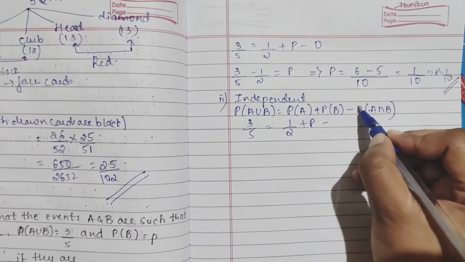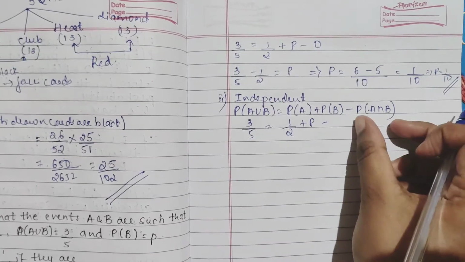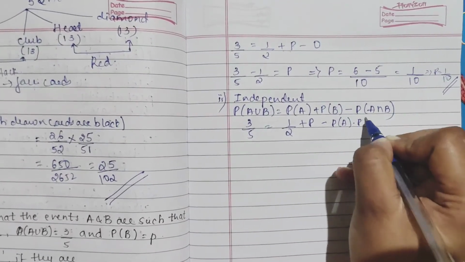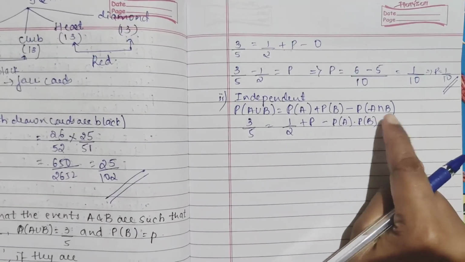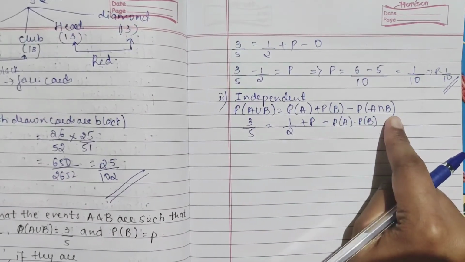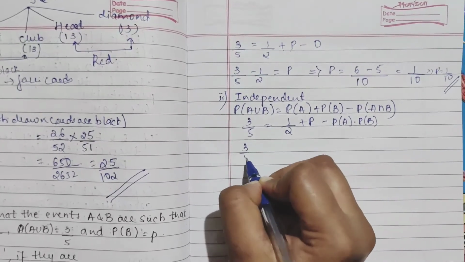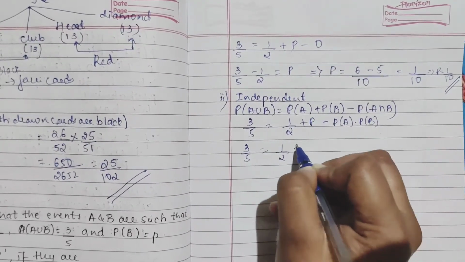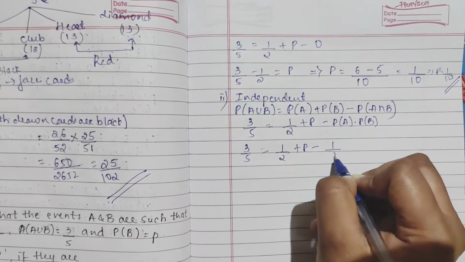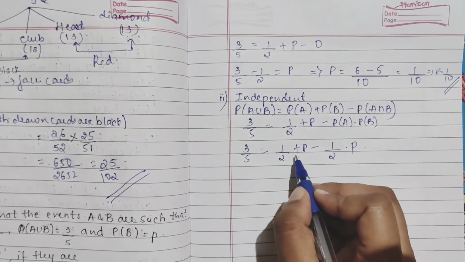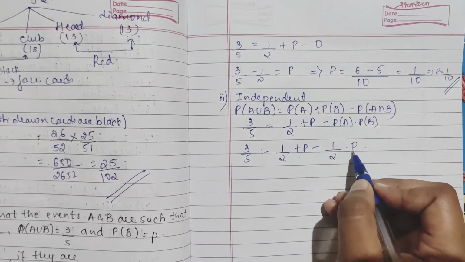P of A intersection B, independent they are telling, and independent how it is given? P of A into P of B, right? P of A, P of A intersection B is said to be independent if this is equal to P of A into P of B. So now substituted, P of A is 1 by 2 into P. So plus 1 by 2 plus P minus 1 by 2 P.